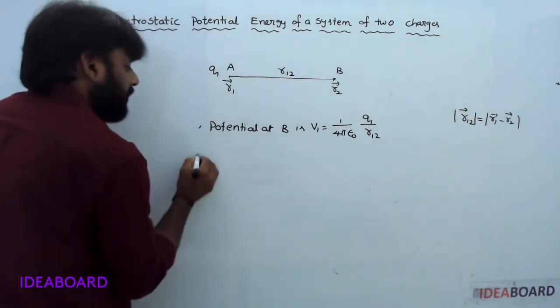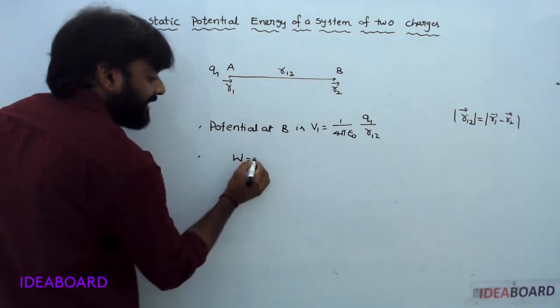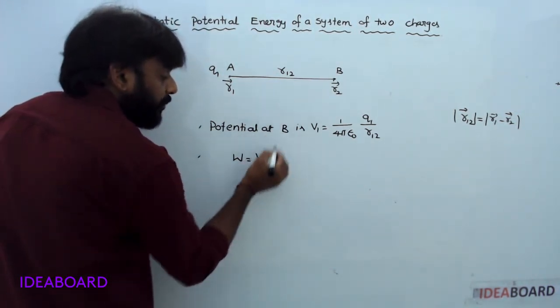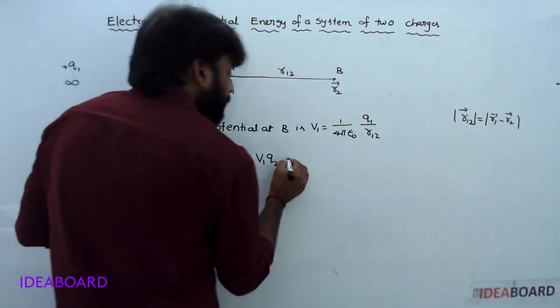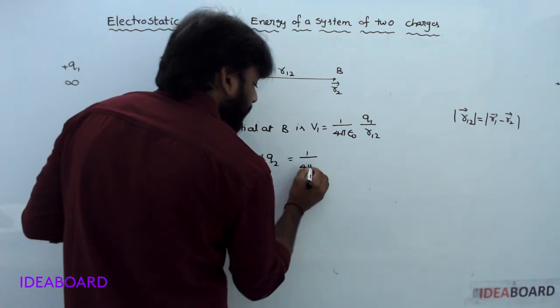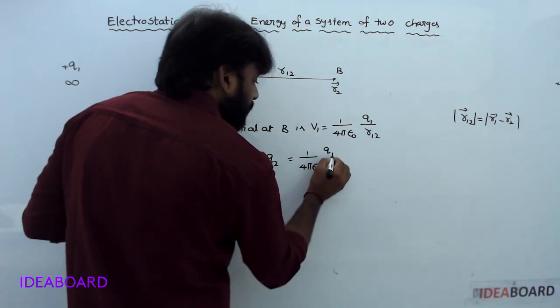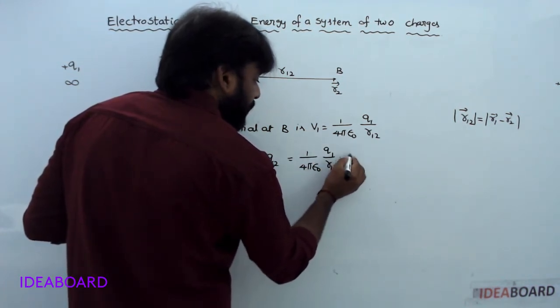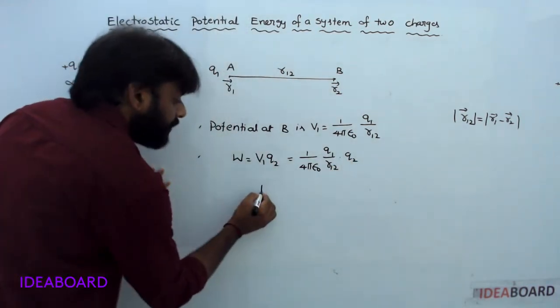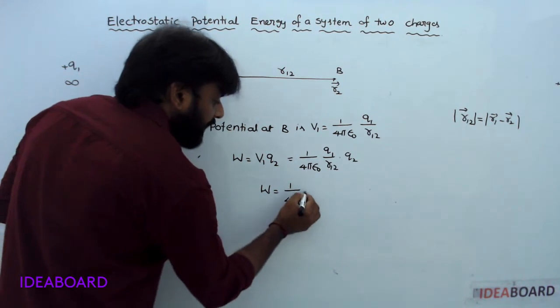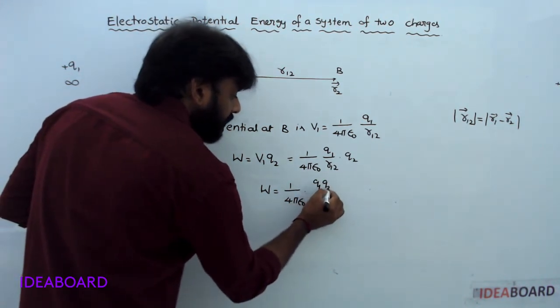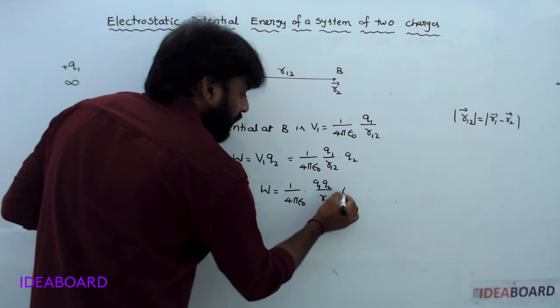Bringing Q2 from infinity to this point requires work. You know the definition of work done: work done is equal to the potential at that point times the charge, V1 into Q2. V1 is 1 by 4 pi epsilon naught Q1 by R12, times Q2. So work done is equal to 1 by 4 pi epsilon naught Q1 Q2 by R12.